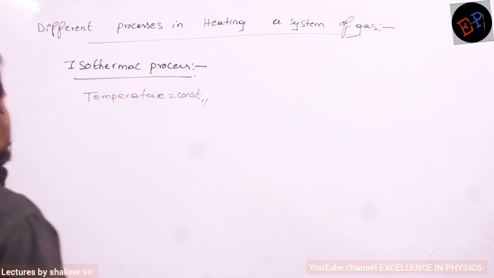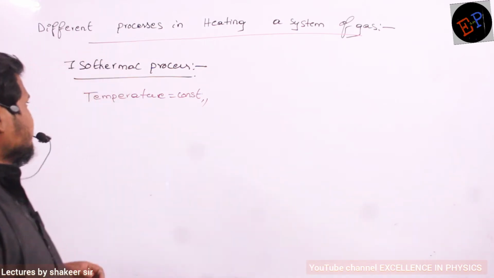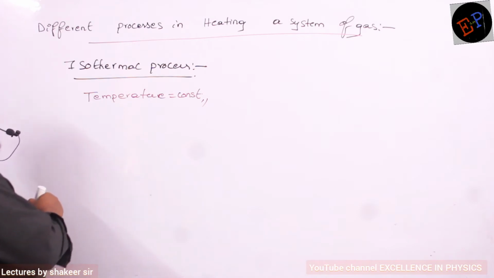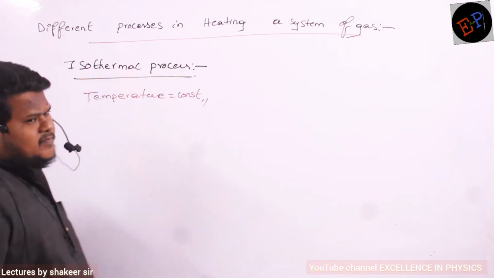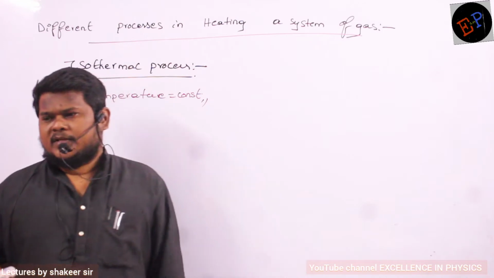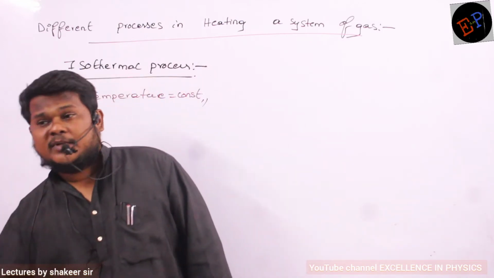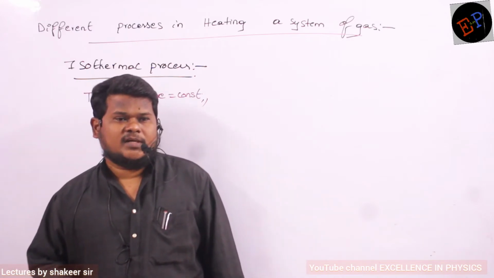So the next process we are studying is the isothermal process. Thermal means temperature, no? It means the temperature of the system should remain constant. So you can supply heat energy or you can remove heat energy, but temperature should not change. Are you able to understand?